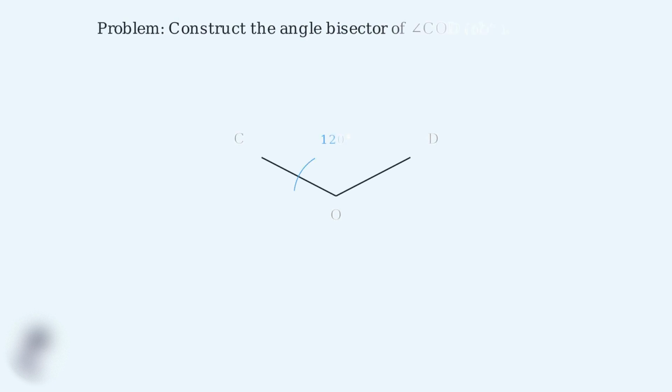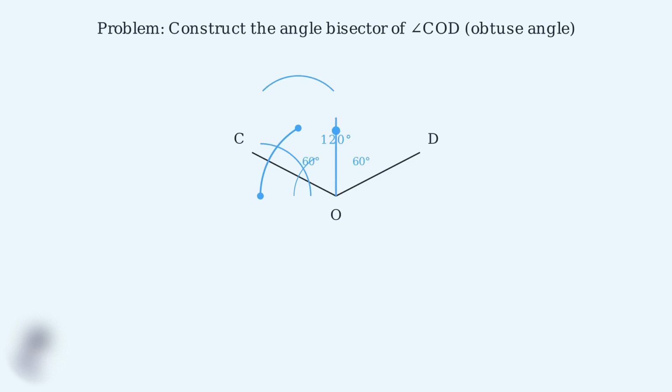Example 2. Constructing an angle bisector for an obtuse angle. Here we have angle COD measuring 120 degrees. The construction method is identical, but notice how the angle bisector creates two 60-degree angles. Following the same steps, first, place the compass at vertex O and draw an arc intersecting both rays. The key insight is that this method works for any angle size.